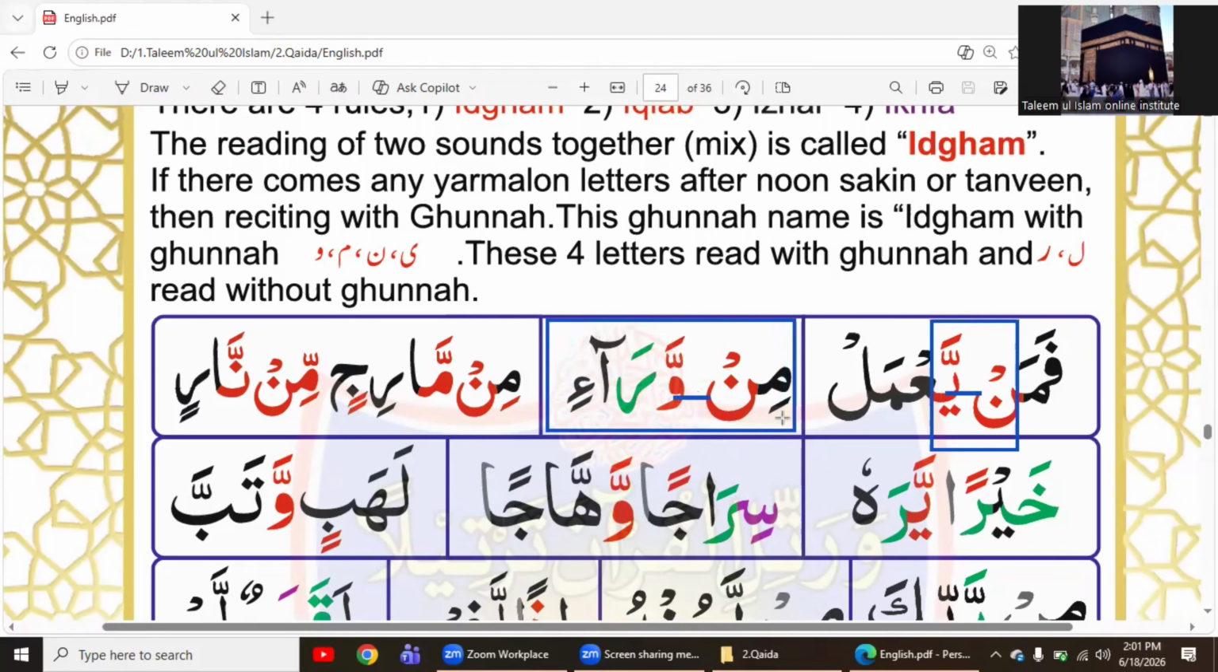Now, after noon silent, there is waw. What will we do? We won't read it min. We will read it like mew, waroi.